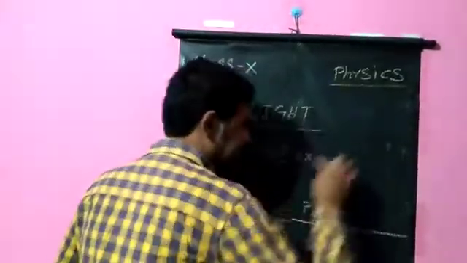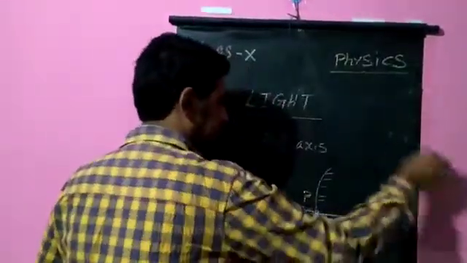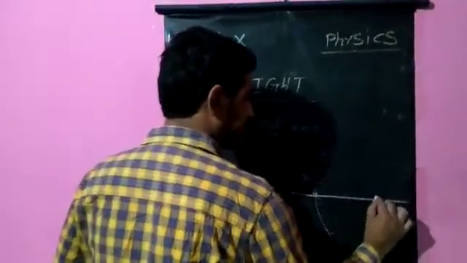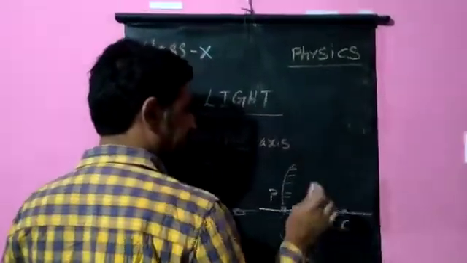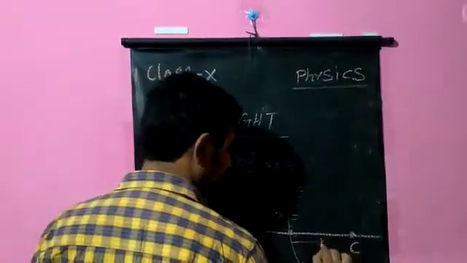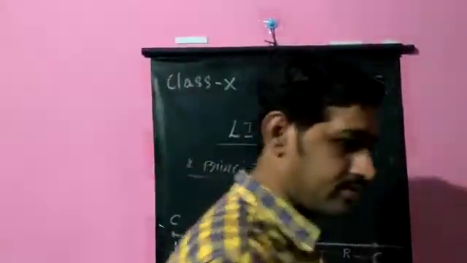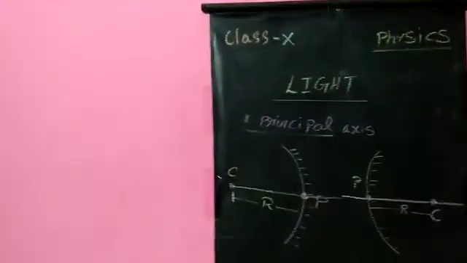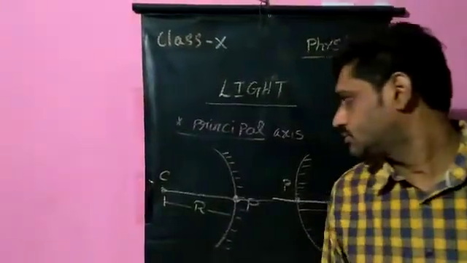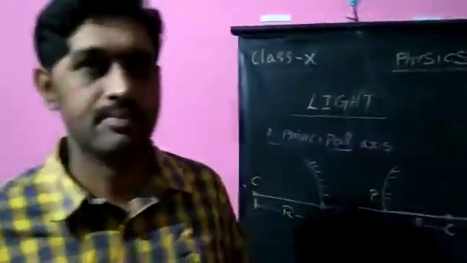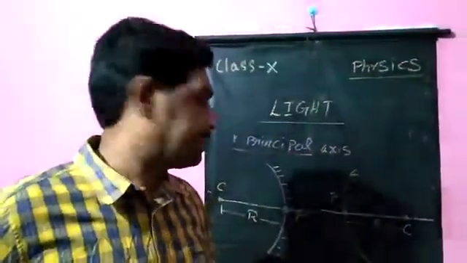Similarly for this, the hollow sphere goes like this, so the center of curvature will be on this side. This will be the point of the center of curvature, and the distance will be the radius of curvature for that convex mirror. So: center of curvature, radius of curvature, principal axis.